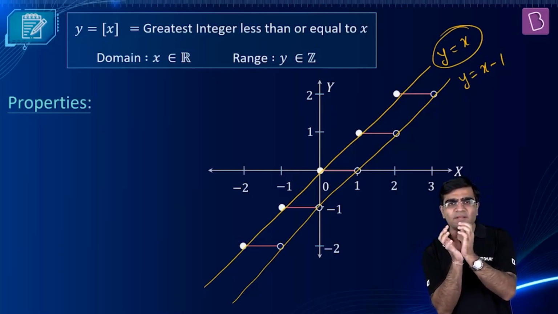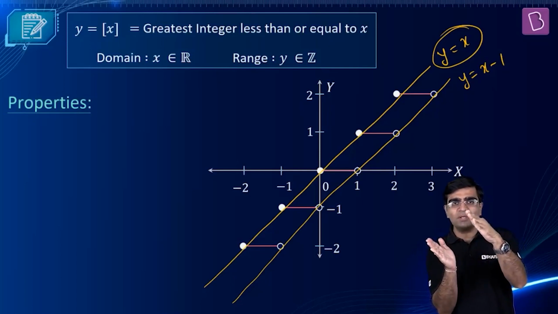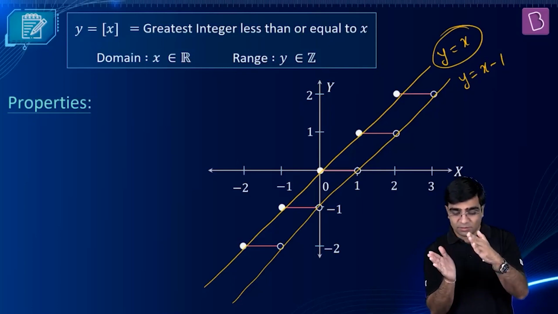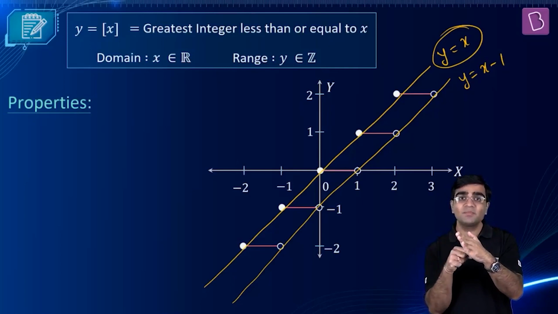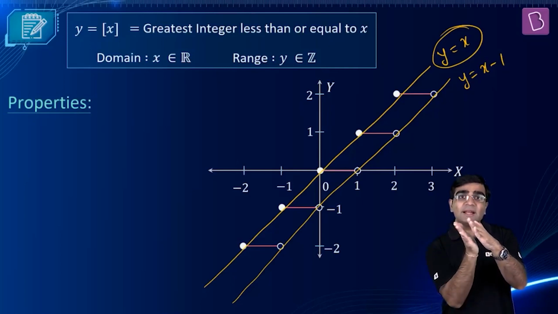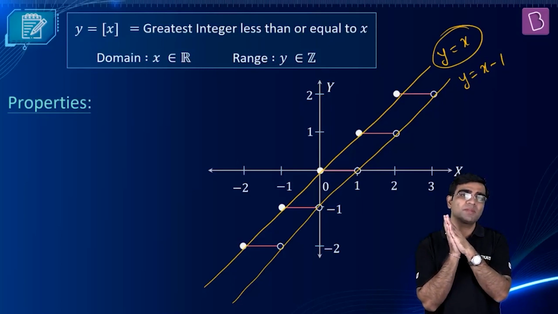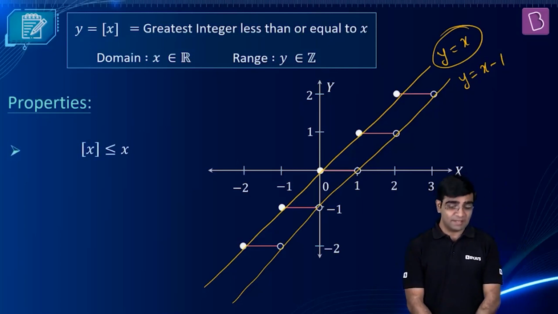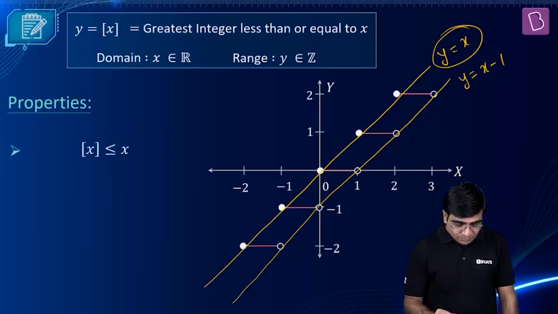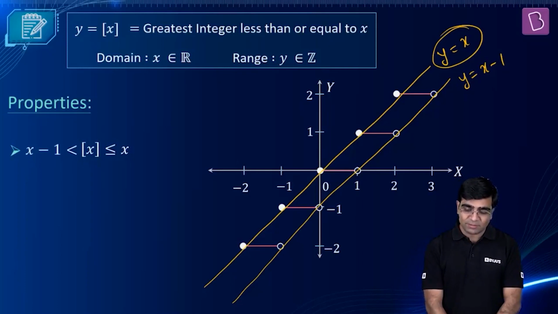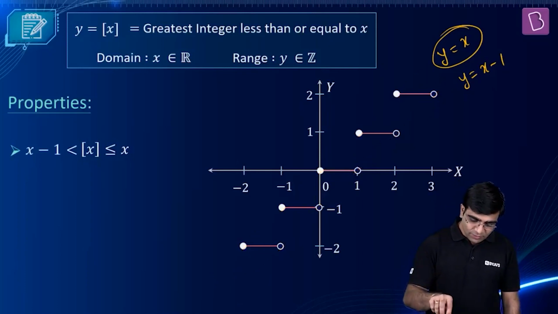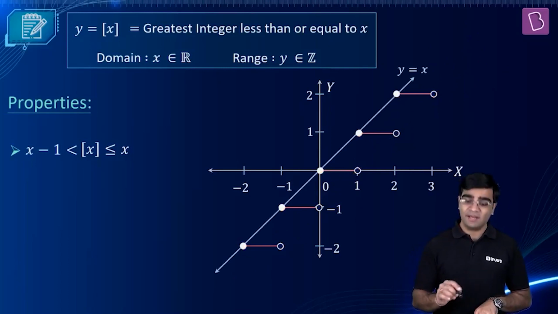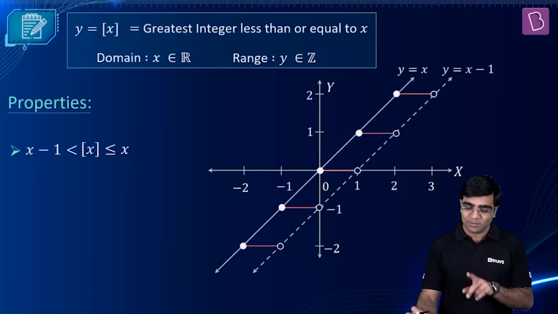So I can say that GIF of x is always less than or equal to x, because it is below the line y equal to x and there is a solid dot here. But it is greater than x minus 1. So there comes the first property, and it says that GIF of x is always less than or equal to x, and it is always strictly greater than x minus 1. Alright, so for your illustration, to have a clean diagram, here is the line y equal to x, and the other line which is y equal to x minus 1.